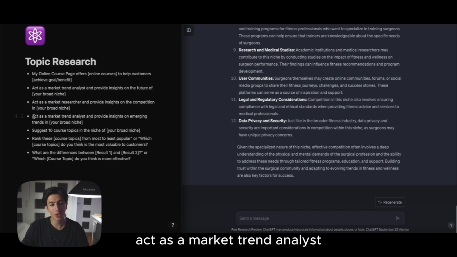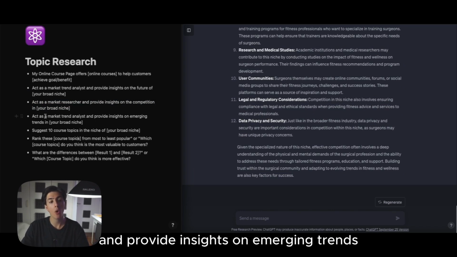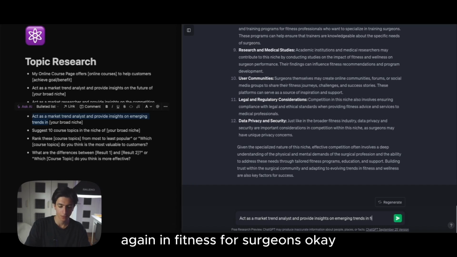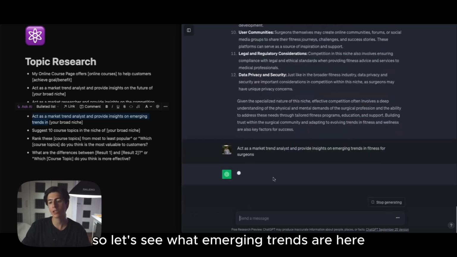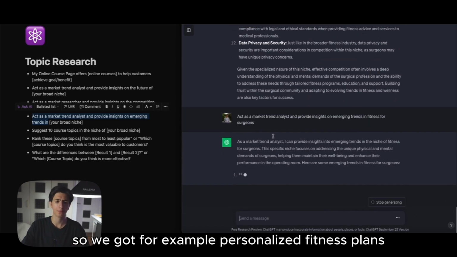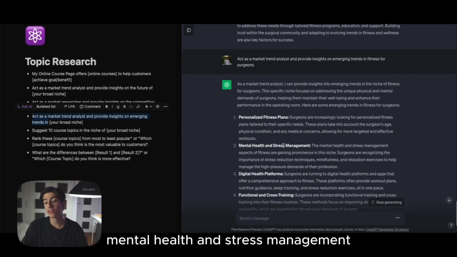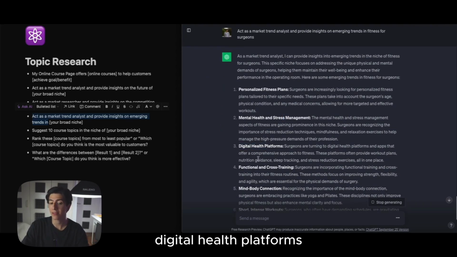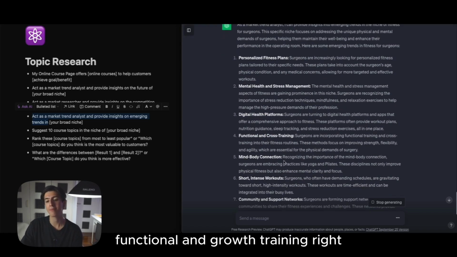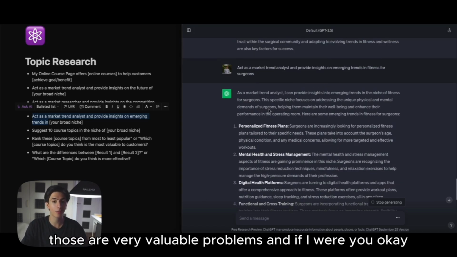Act as a market trend analyst and provide insights on emerging trends, again in fitness for surgeons. Okay, so let's see what emerging trends are here. So we got, for example, personalized fitness plans, mental health and stress management, digital health platforms, functional and cross training, mind and body connection. Those are very valuable prompts.